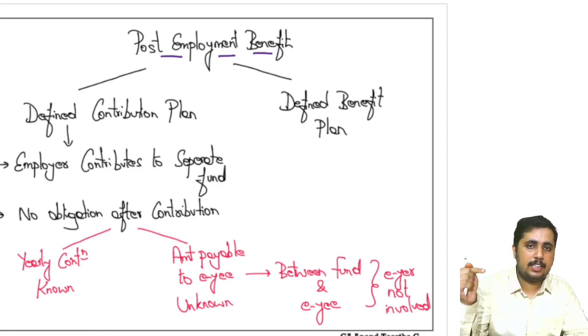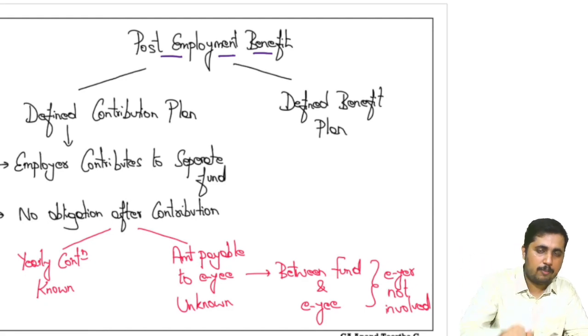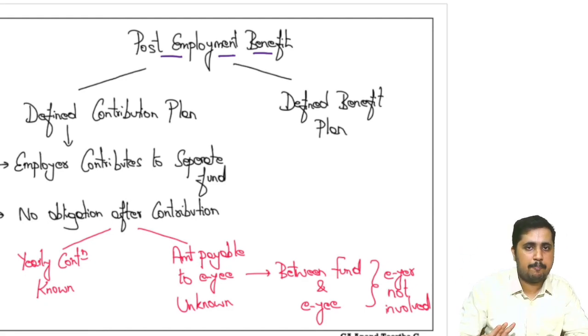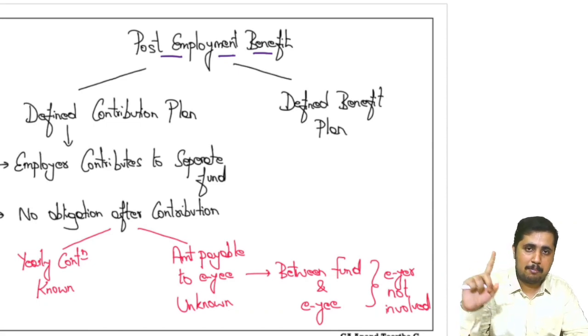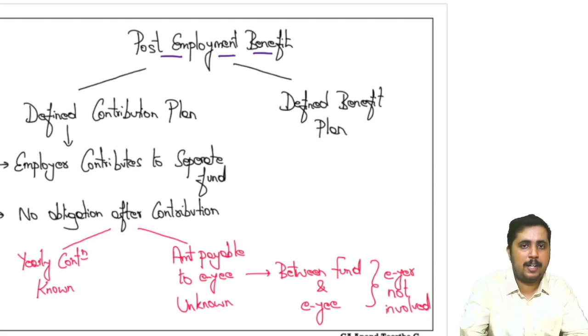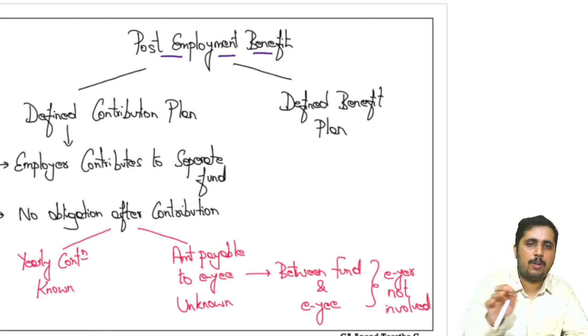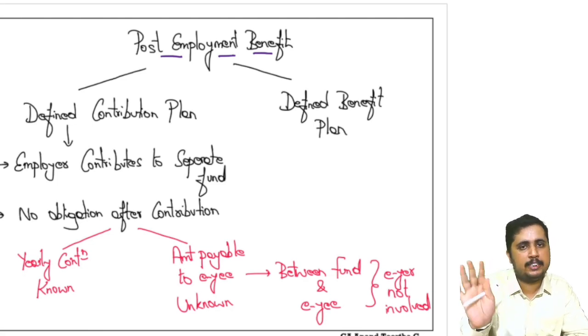Because you are taking the services now, record that in the books now itself, not when you start paying them. So that is the factor we have to adopt when it comes to post-employment benefit. You pay them after a certain number of years, but you take services in this period. Therefore, you need to record the expenditure in this period itself.